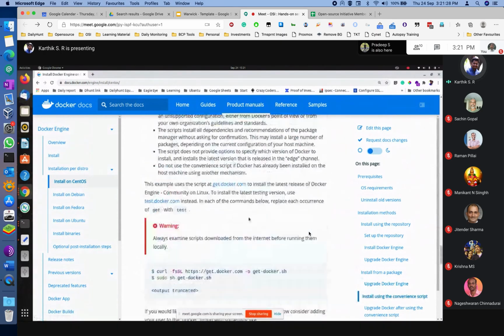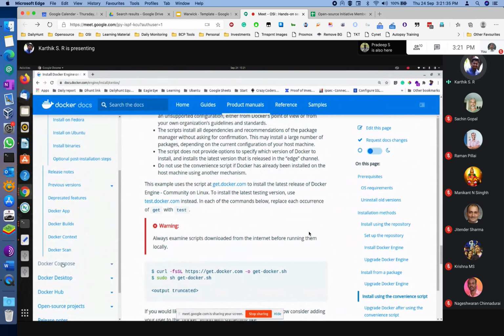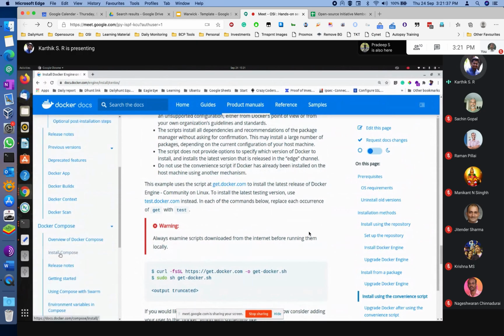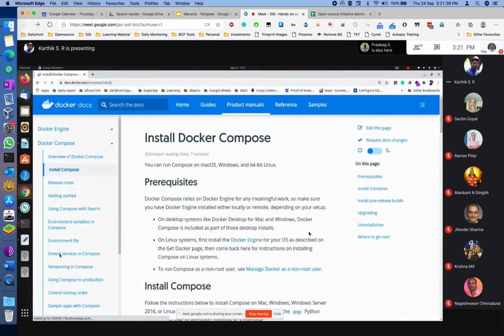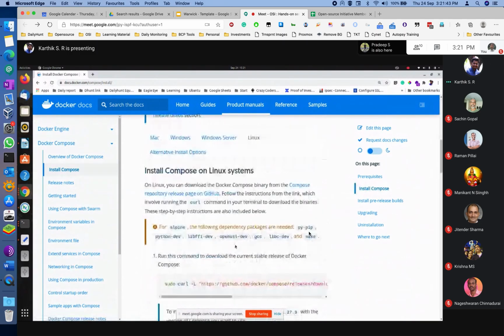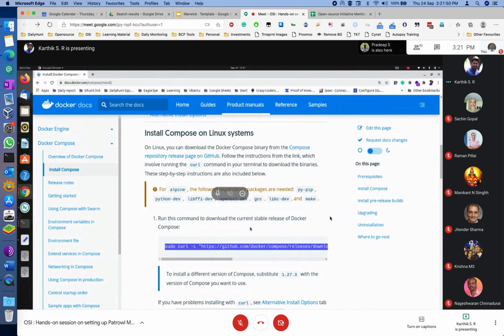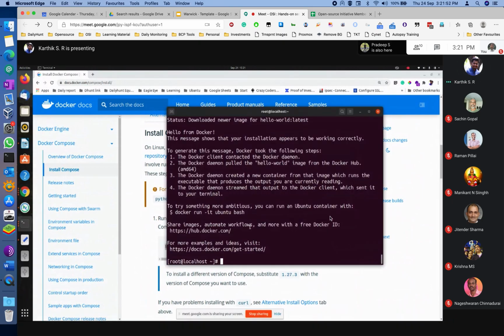Okay, I think Docker got installed. I told them first Docker, then Docker Compose. Docker Compose is also available here. Install Docker Compose, and in Linux we're installing. I'm downloading Docker Compose.